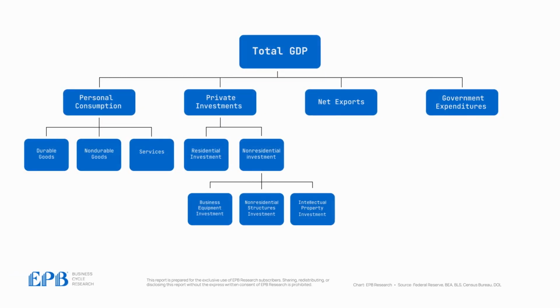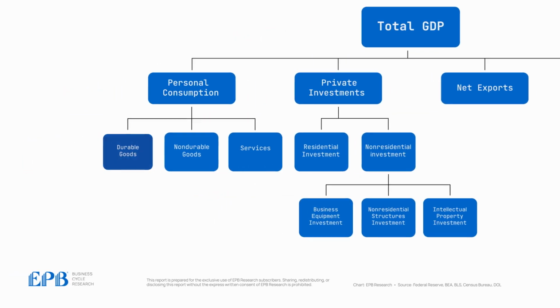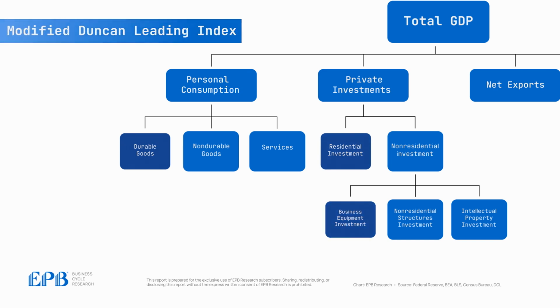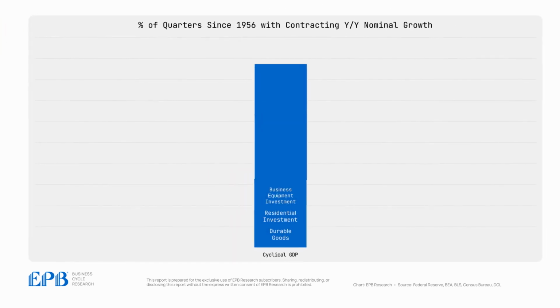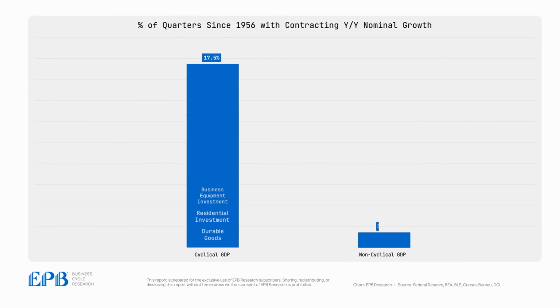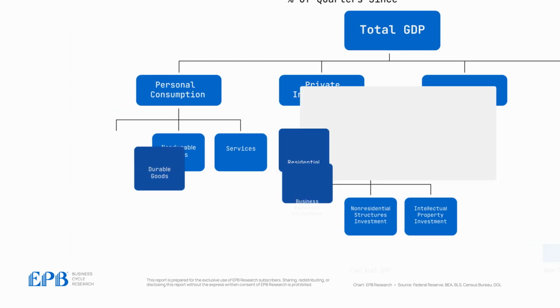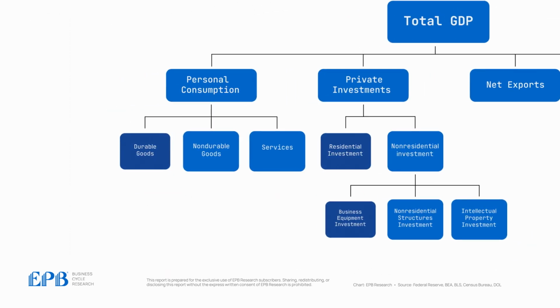So it's clear that it's critical to watch the narrow sectors of durable goods consumption, residential investment, and business equipment investment. These sectors make up what we call the modified Duncan leading index, and it should be what you follow since these categories are the ones that drive the ebbs and flows in the economy. Other sectors hardly ever contract, less than 2% of the time, so it's not worth focusing your attention there, even if they are a larger portion of the economy by size. All the changes happen in the cyclical economy, and the story about what's been happening in the economy can always be explained by these cyclical sectors.